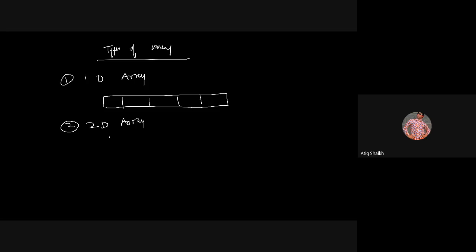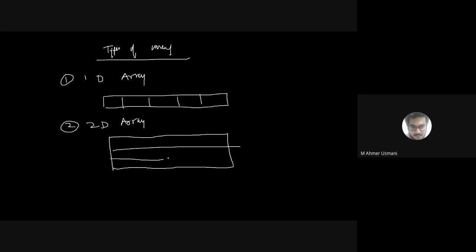Rows and columns. Yeah, exactly. So it will have whichever row and column. It will have rows, and then it will have columns. Such a type of array is called a two-dimensional array.